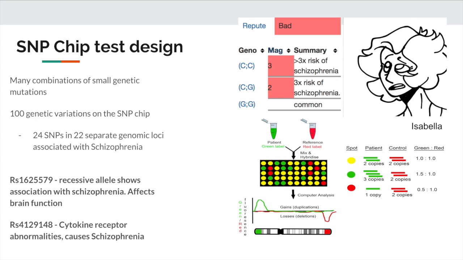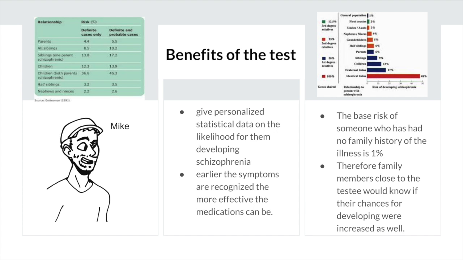This affects brain functions as described earlier, including the proteins that make stem cells. RS4122948 has also been reported as a high risk. This SNP causes cytokine receptor abnormalities, which are related to immune disorders, prenatal infections, and of course schizophrenia. Both of these alleles have high magnitudes of greater than 3, meaning that they have a direct association with the disease and are probably worth your time.